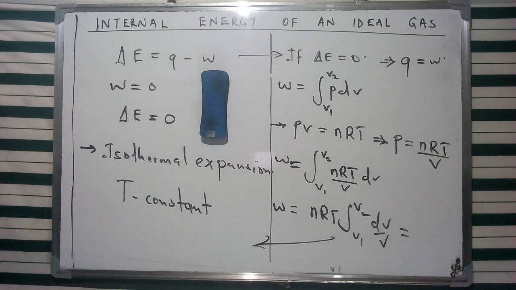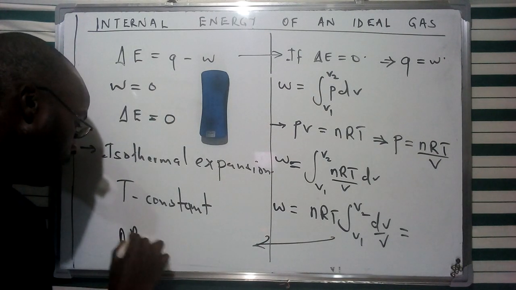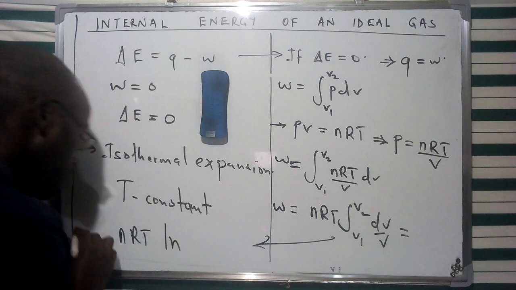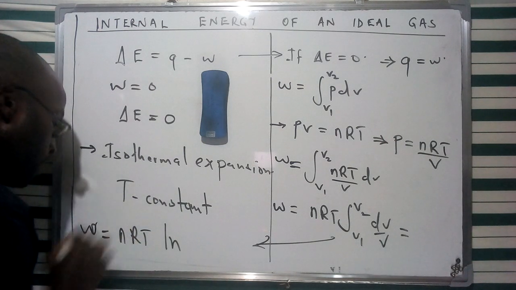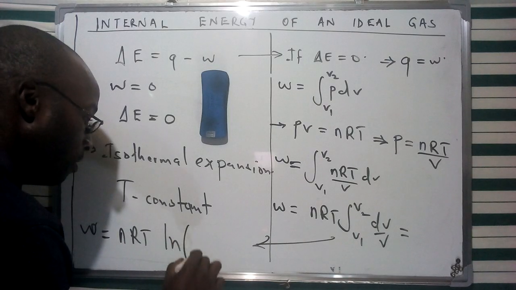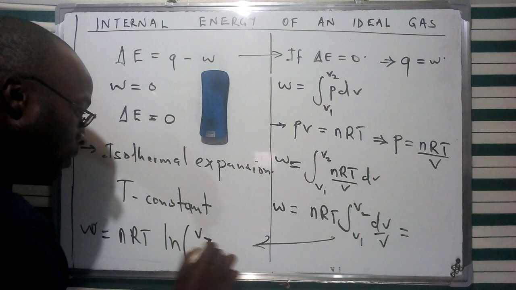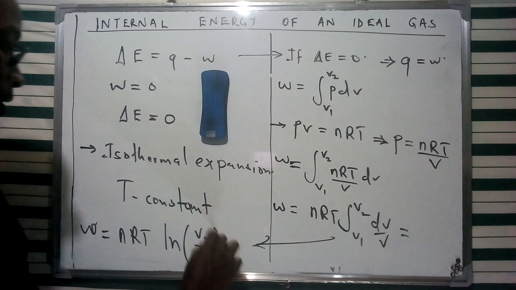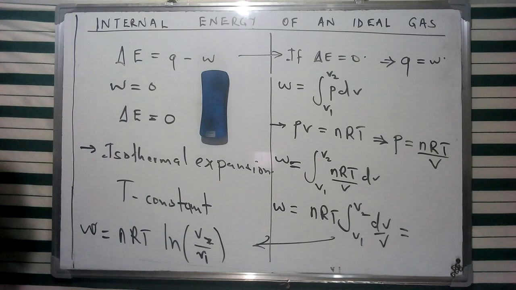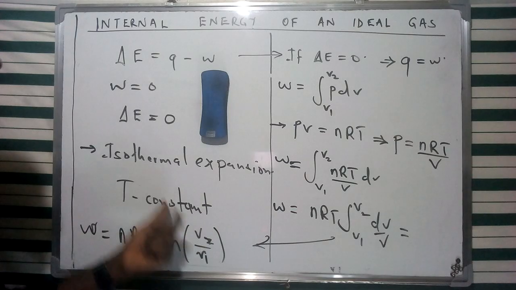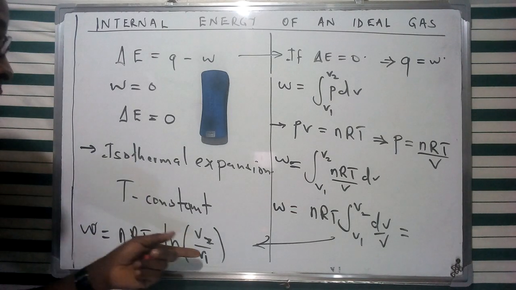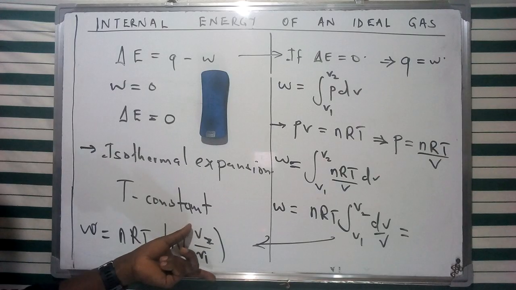So this one had given us, from our first discussion, the work is equivalent to nRT times the natural log of V2 over V1. Alternatively, considering the case of a constant temperature for isothermal expansion, pressure and volume have an inverse proportionality.